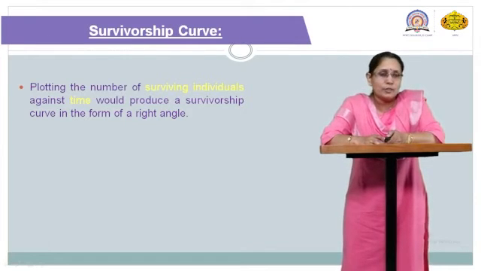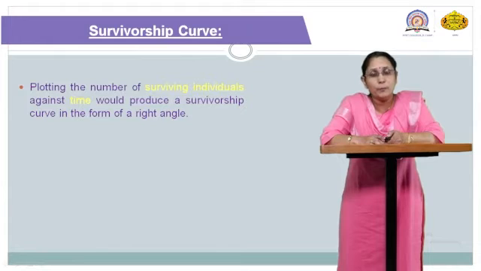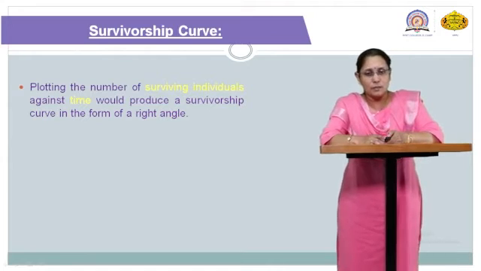Then the survivorship curve. What is meant by the survivorship curve? Here we study how this population growth can be seen in X population or Y population or in a particular habitat. So for this, two groups are suggested.